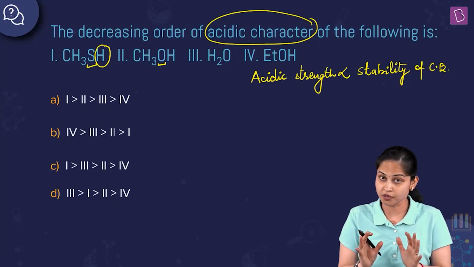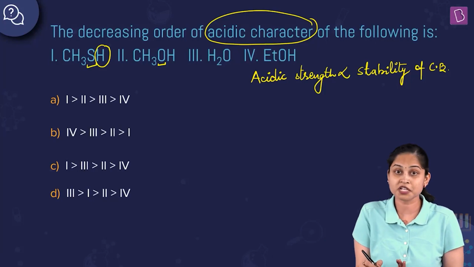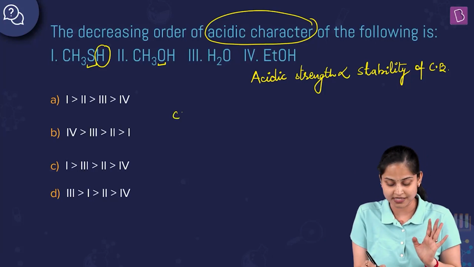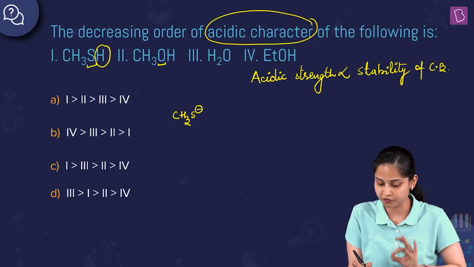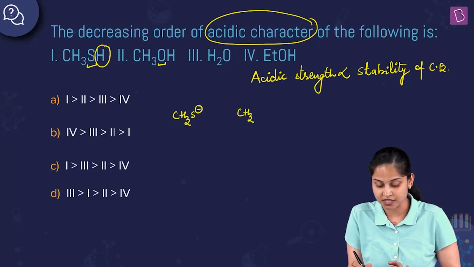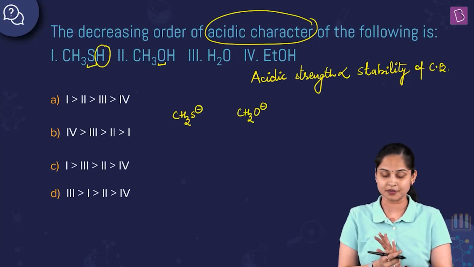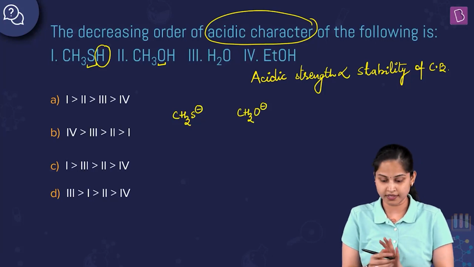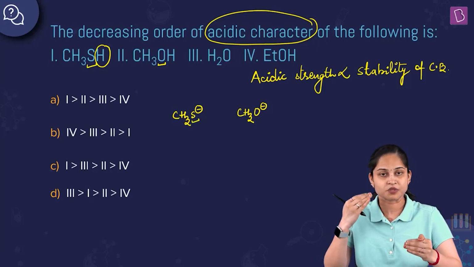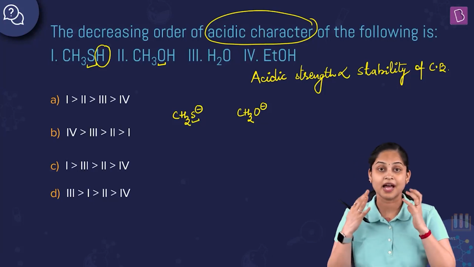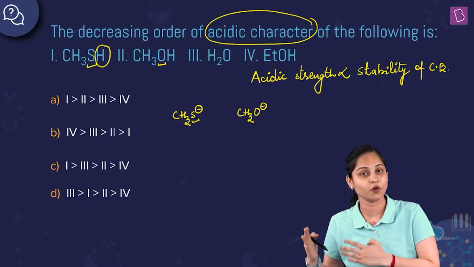Moreover, if I talk about conjugate base stabilization, the conjugate base formed from CH3SH is CH3S negative, and from CH3OH is CH3O negative. The size of the sulfur atom is more than that of the oxygen atom; the atomic radius of sulfur is large in comparison to oxygen.